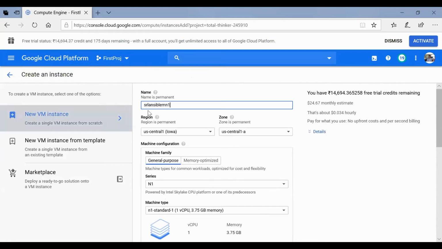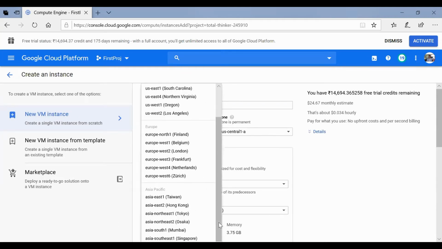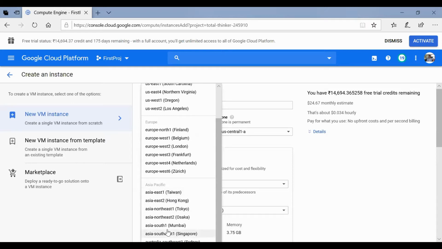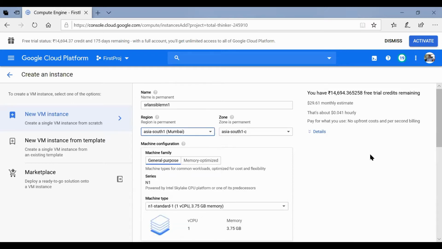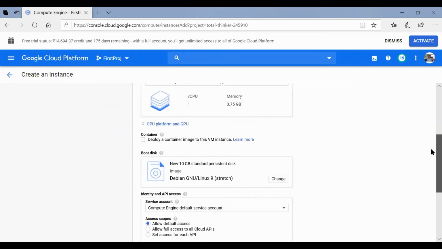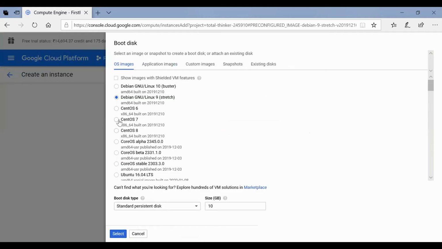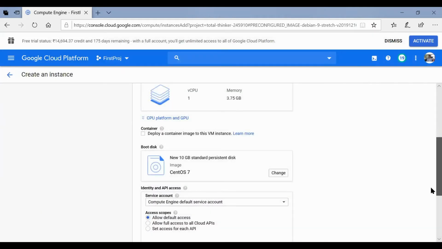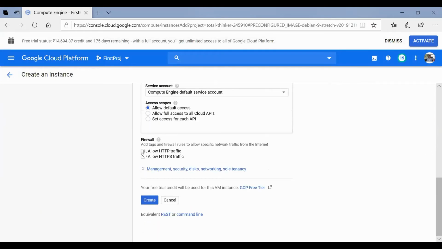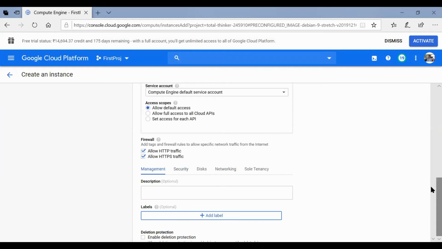SRL Ansible managing node 1 as given. South Asia. Select the OS. Allow both HTTP and HTTPS traffic and expand this management security option.